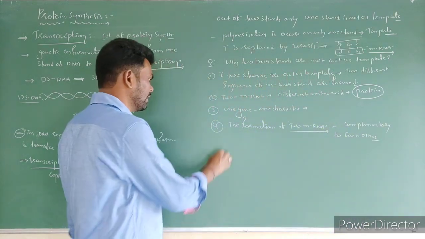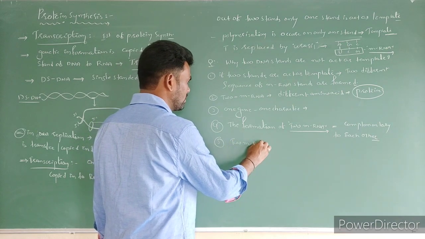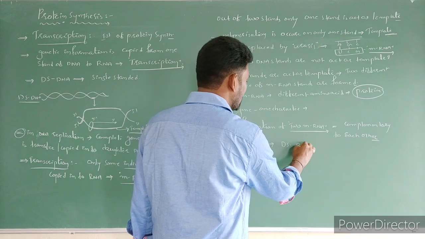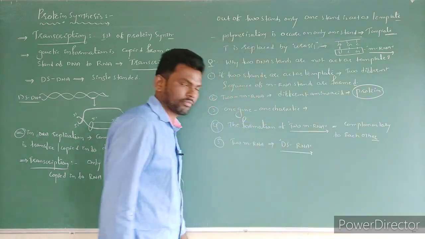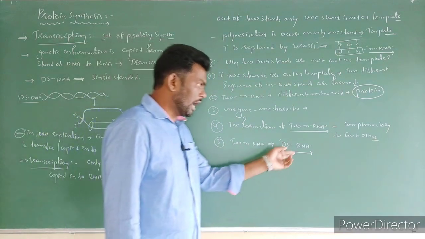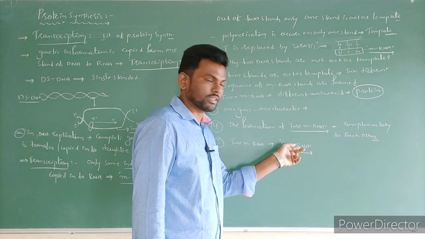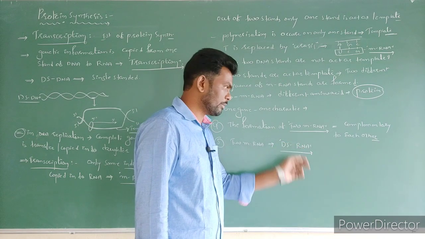Then what happened? Immediately these two mRNAs come together, complementary to each other, to form dsRNA, double-stranded RNA. If RNA forms a double strand, it is not going to act as a catalyst, it is not going to transfer the information, it is not going to carry any messenger information.